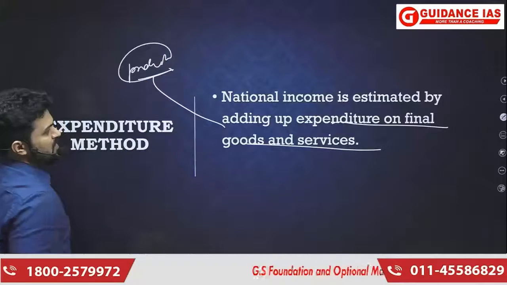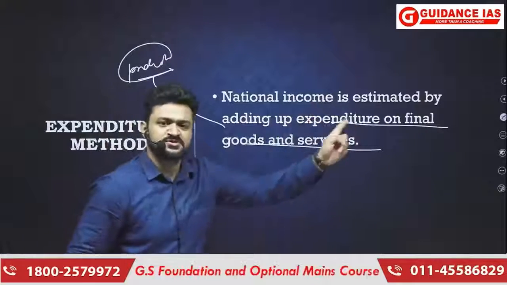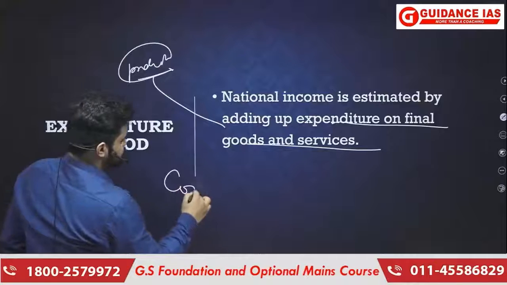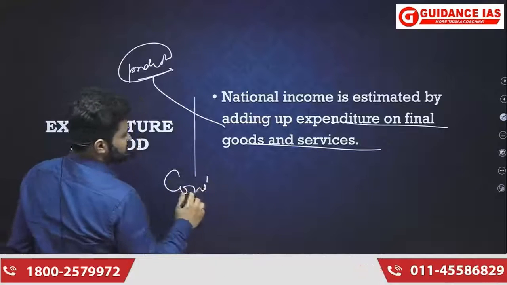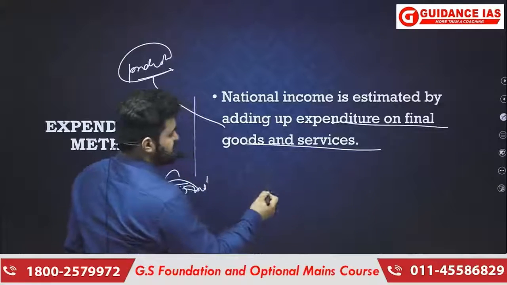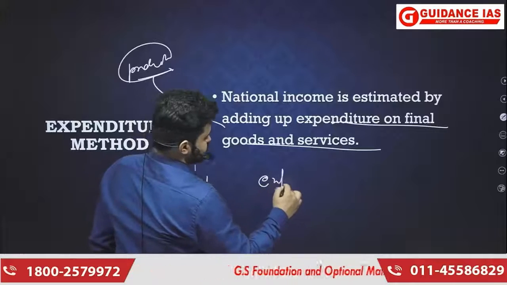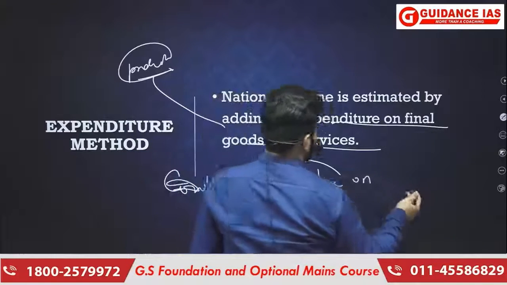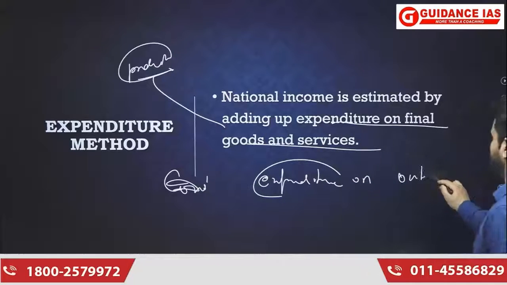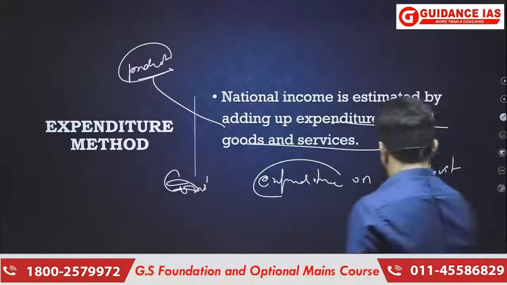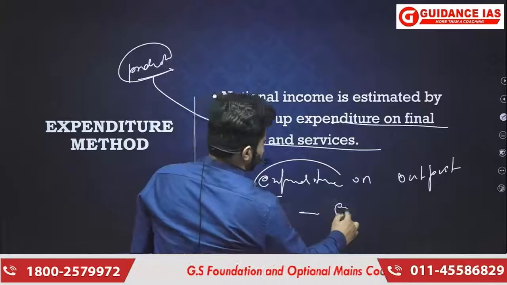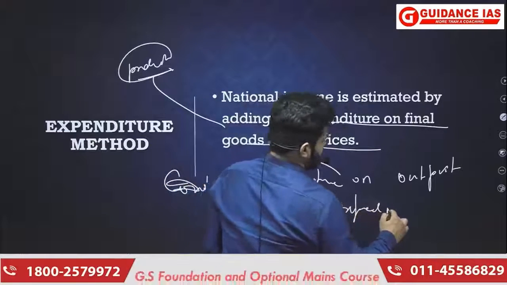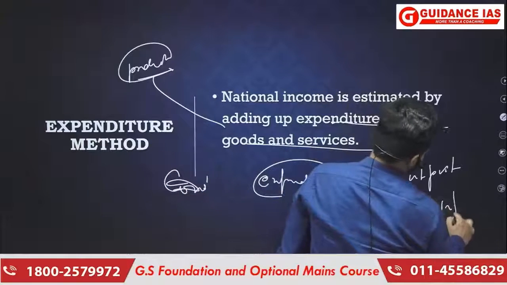Expenditure on final goods and services would mean expenditure on output minus expenditure on input.